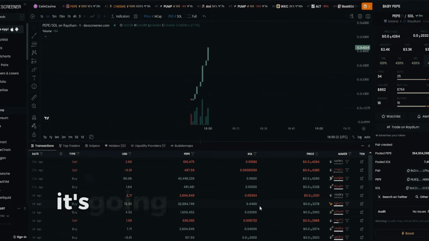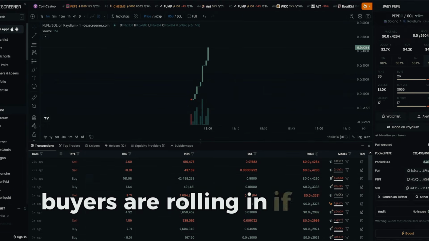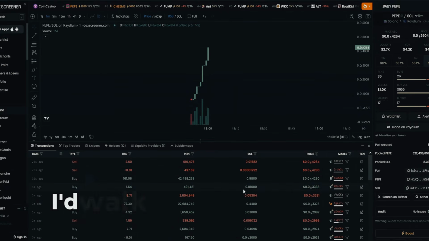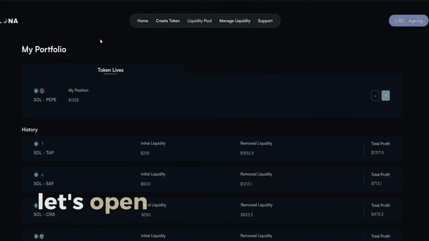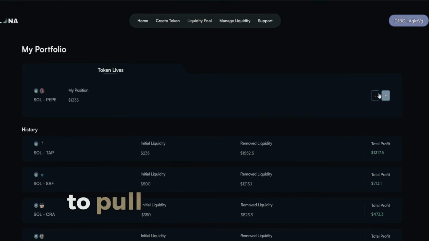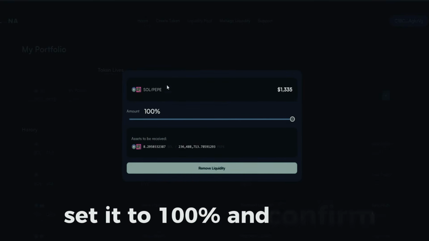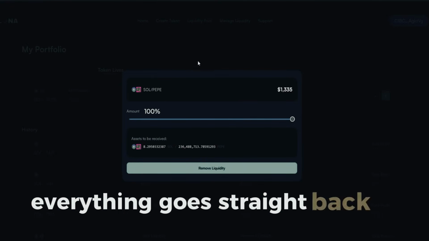Man, look at this. It's going wild. Solid trading activity. Buyers are rolling in. If I pulled liquidity right now, I'd walk away with about 10 Solana. That's a solid return. Let's open up the liquidity pool page and check out the real-time profits. To pull your funds, just hit remove liquidity. Set it to 100% and confirm. Everything goes straight back to your wallet.